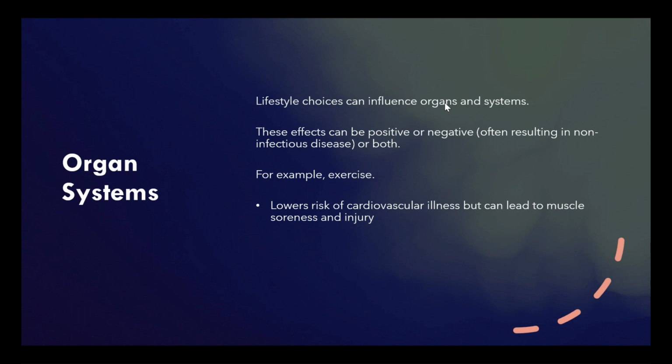So, for example, exercise does lower the risk of cardiovascular illness, but of course, it can lead to muscle soreness and injury. So, we can say that the effects of exercise are definitely a positive thing. But unfortunately, if you are accident prone or you just happen to suffer an injury, then of course, you are doing damage to another system depending on where that injury is.